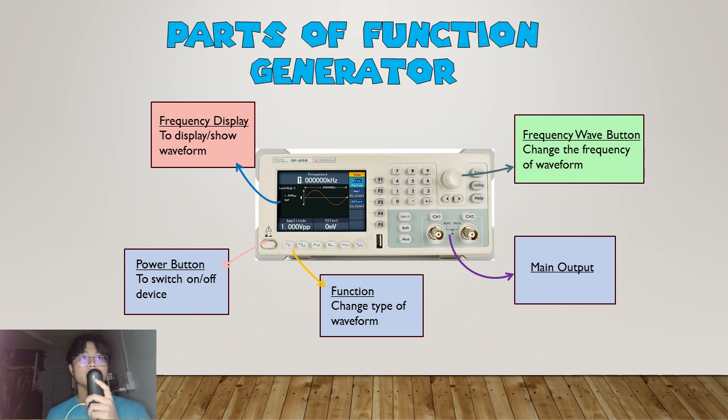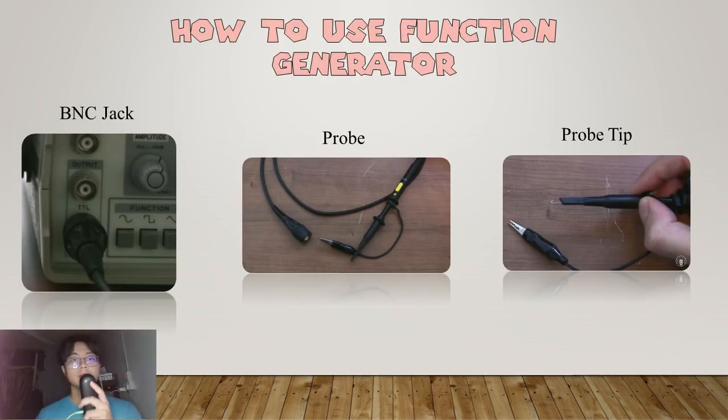One is the frequency display. It is to display or show the waveform. 2. Frequency wave button is to change the frequency of the waveform. 3. Power button, which is to switch the device on or off. 4 is function, to change the type of waveform. 5 is the main output.